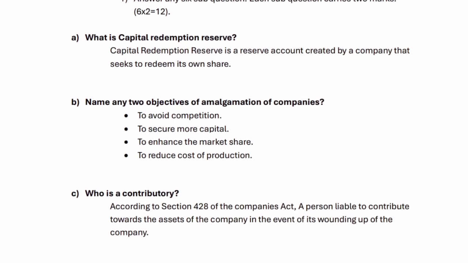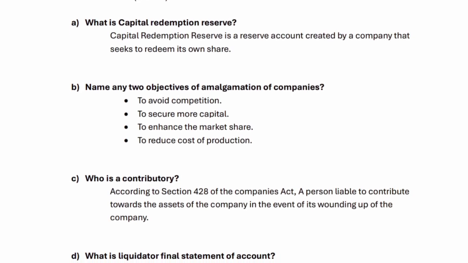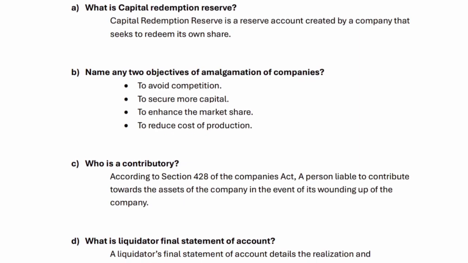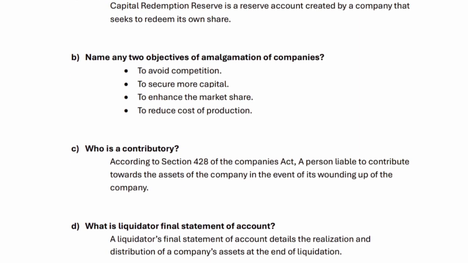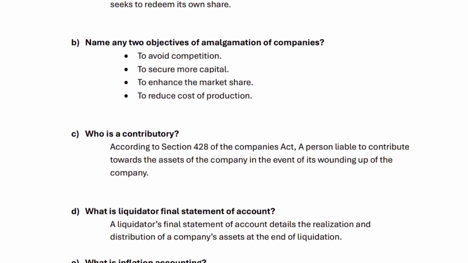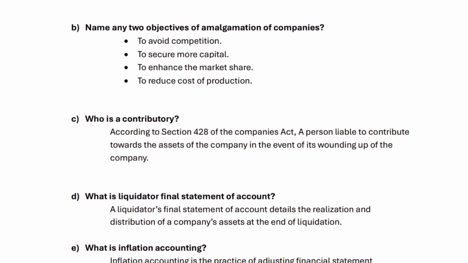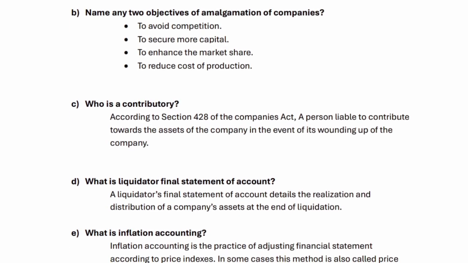C. Who is a contributory? According to Section 428 of the Companies Act, a person liable to contribute towards the assets of the company in the event of its winding up. D. What is a liquidator's final statement of account? A liquidator's final statement of account details the realization and distribution of a company's assets at the end of liquidation.